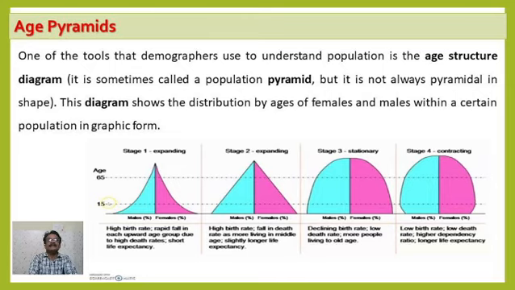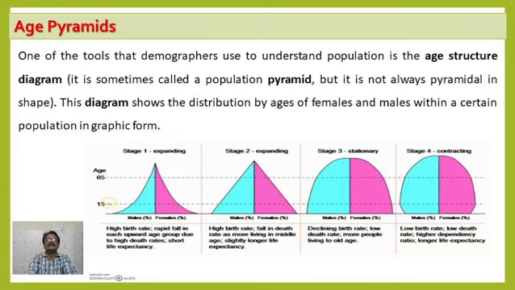Now what exactly is happening here? The birth rate is high, but similarly the death rate is also high, and here most of the individuals have a short life expectancy. The life expectancy is very low.